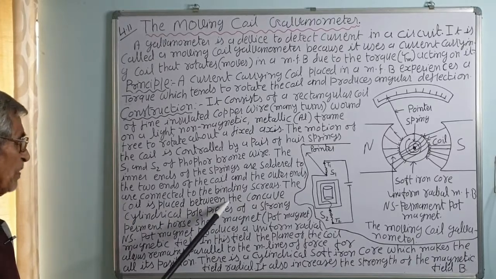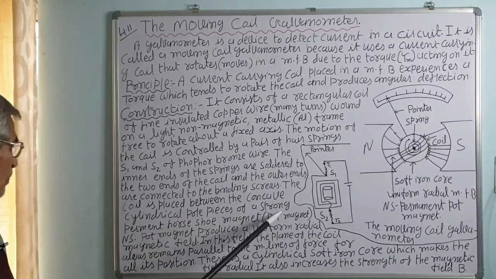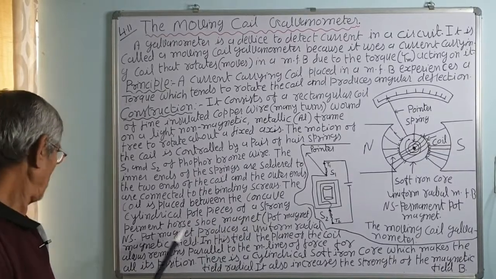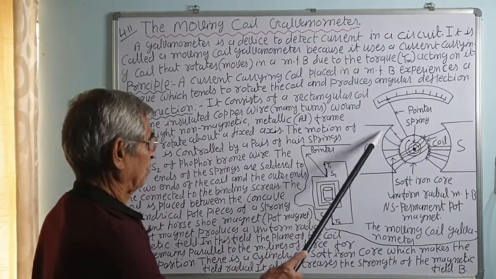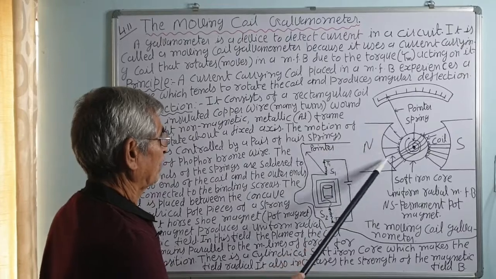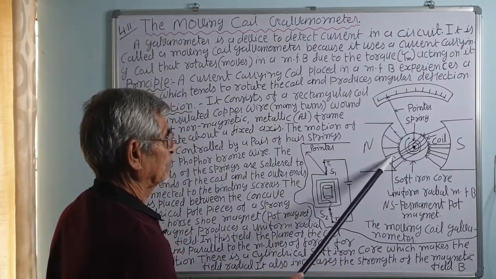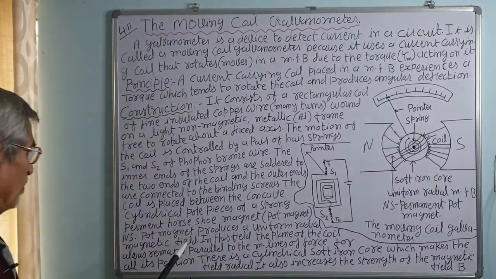The coil is placed between the concave cylindrical pole pieces of a strong permanent horseshoe magnet called the pot magnet, N and S. The magnetic field is like this; these are the magnetic field lines. The coil is placed here.